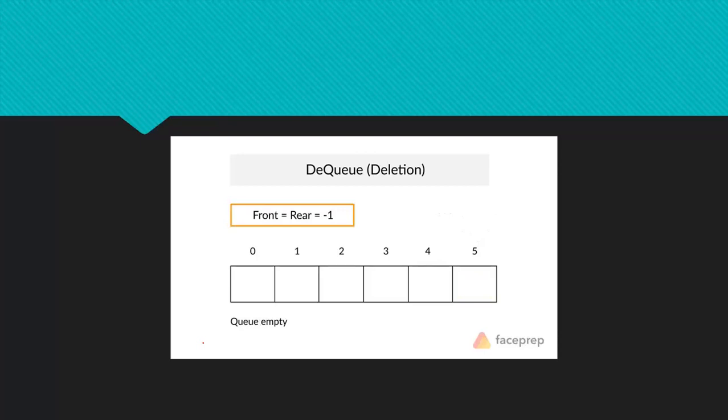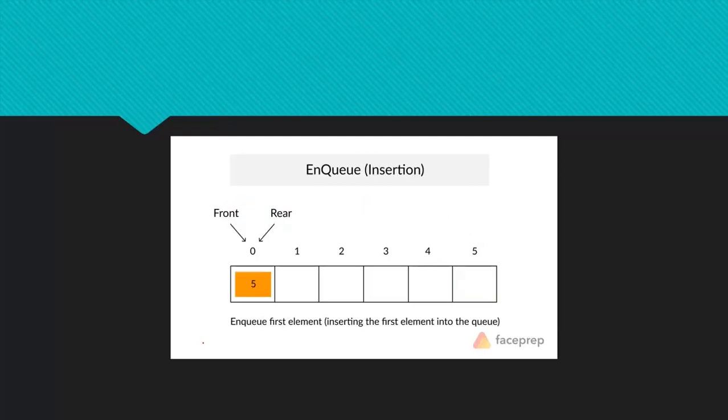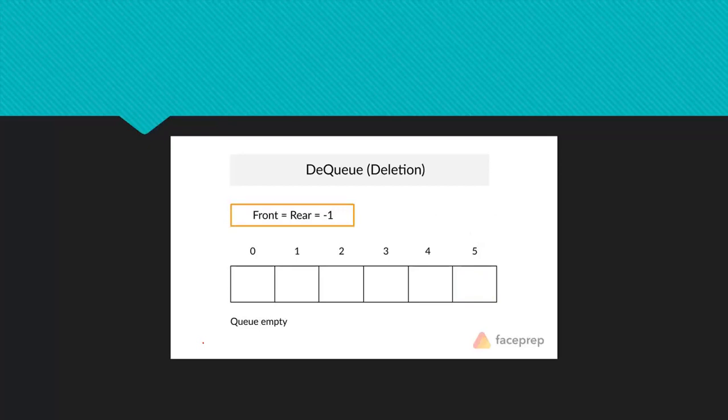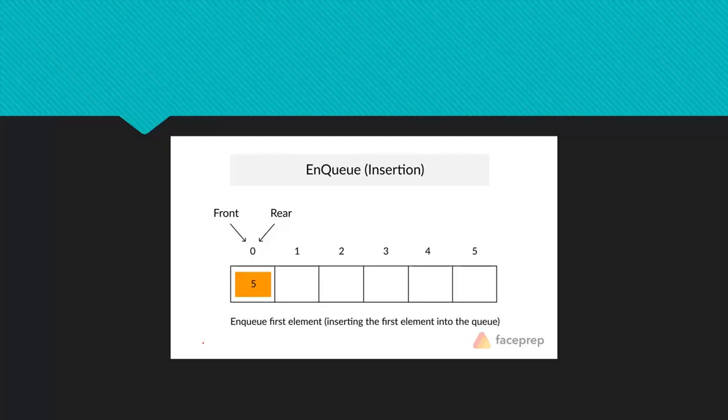Again, if you observe, front and rear equal -1 at the initial condition when it is empty. On the first element, both will be made 0. As I insert elements, rear will be incremented up to 5. As I delete elements, front will be incremented. Once all the elements are deleted, again we'll move back to rear equals -1 and front equals -1. So I hope you understood the concept of queue.